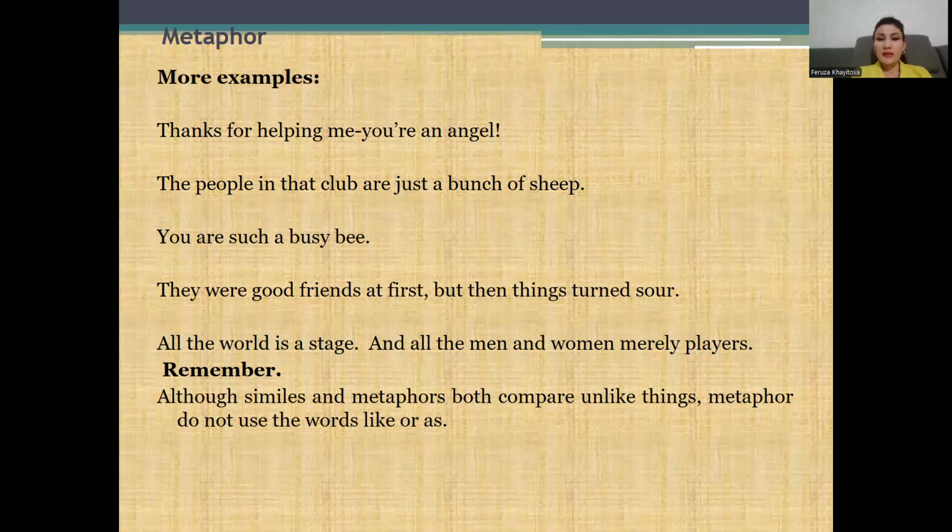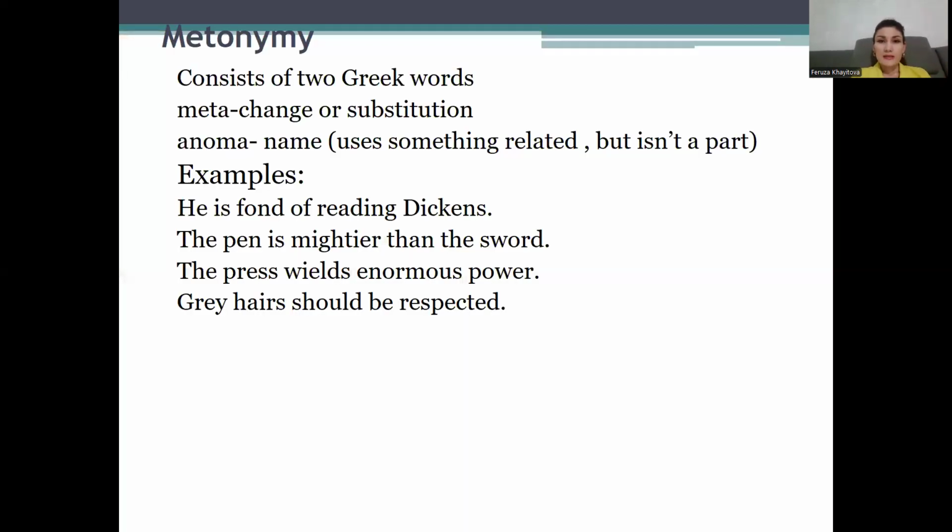Also, similes and metaphors both compare unlike things. Metaphors don't use the words like or as. And the next device is metonymy. It consists of two Greek words: meta, meaning change or substitution, and onoma, meaning name. It uses something related but isn't a part. Examples: he is fond of reading Dickens.